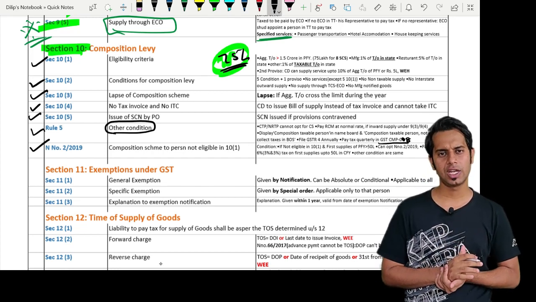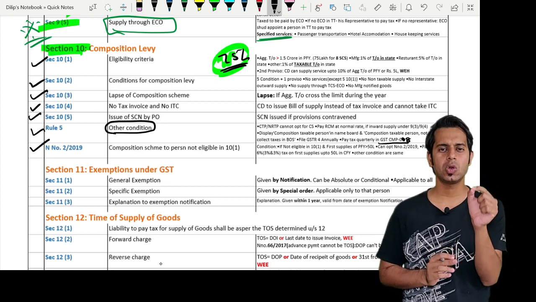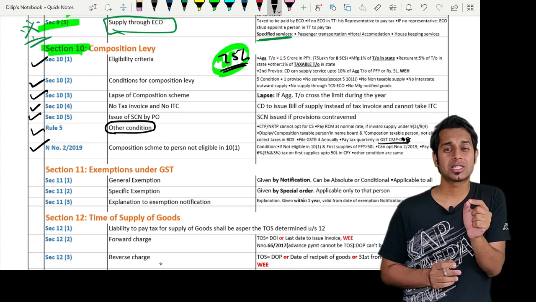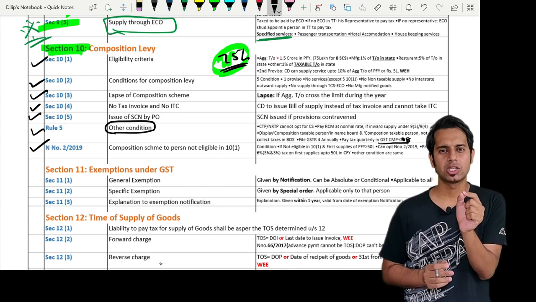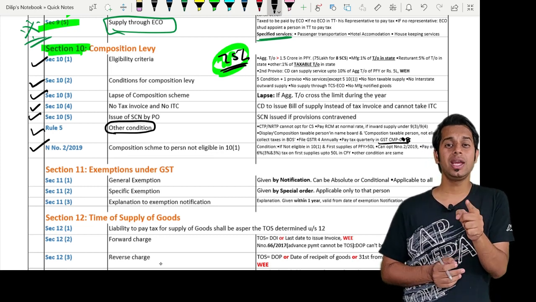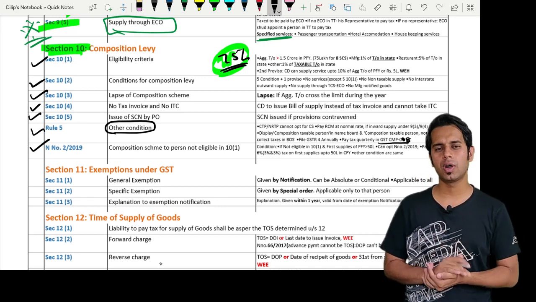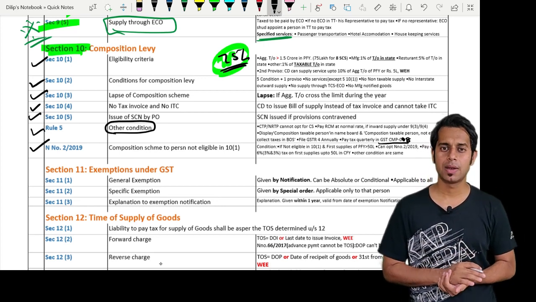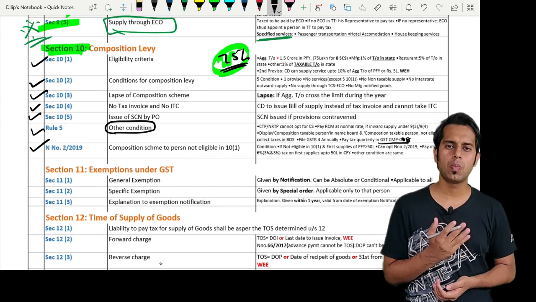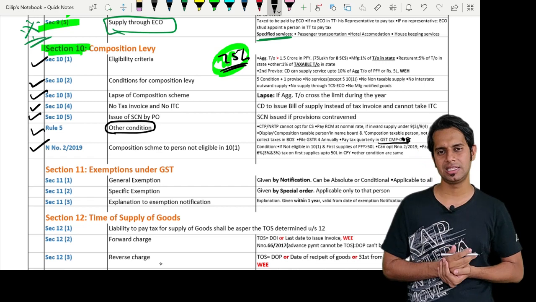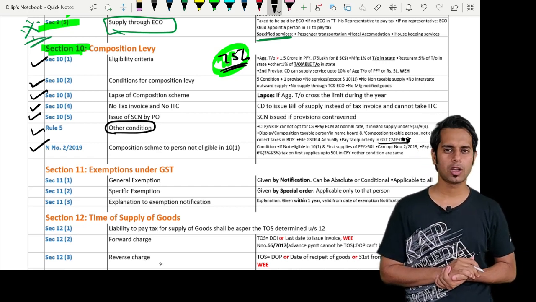Sir, what is this notification telling? If you are a person who is not eligible to pay tax under section 10, and you are supplying only services, or you are supplying exclusively services, and your aggregate turnover in the preceding financial year is not exceeding 50 lakhs, then you can opt for this particular notification. If you opt for this notification, you will have to pay tax at a lesser rate of 6%, 3% CGST, 3% SGST.